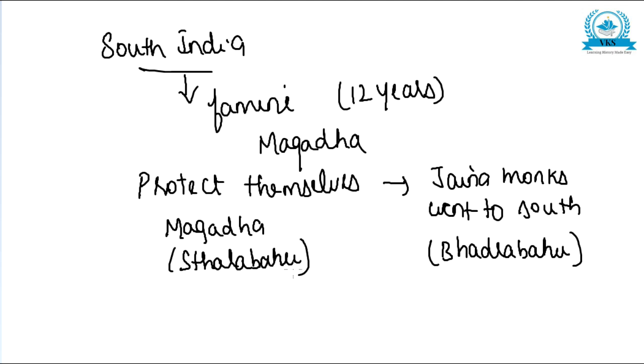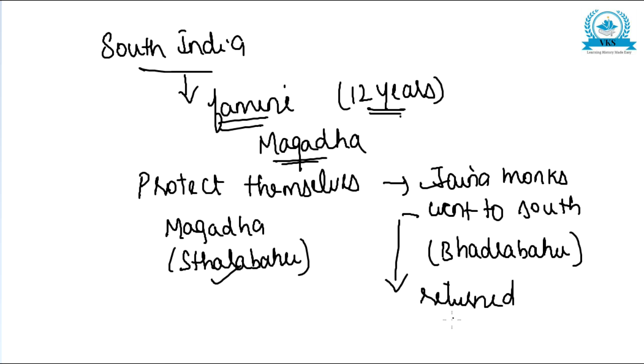Once more, a famine happened in Magadha almost 200 years after the death of Mahavira, and it lasted for 12 years. Many Jaina monks went to South India under Bhadrabahu, while the rest stayed back in Magadha under Sthalabahu. After the famine got over, those who had gone south returned to Magadha.